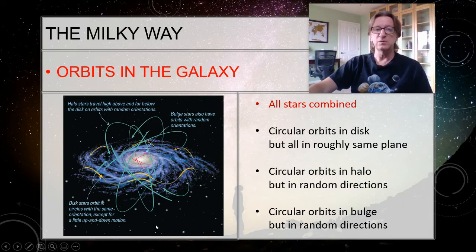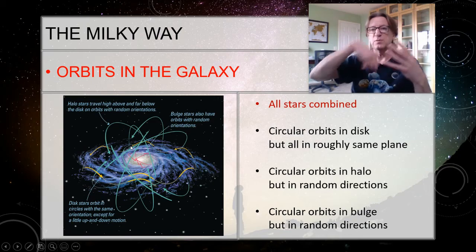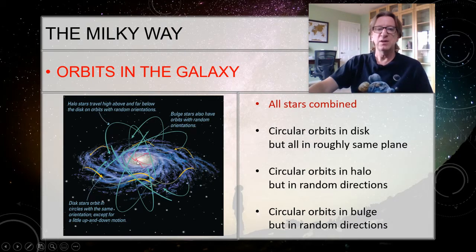The halo, those are the globular clusters that we were talking about. Those are the green arrows that you see. And they're circular orbits, but they're in random inclinations, random directions, coming through in all different directions like that. Then the third part of the galaxy is called the bulge. This is the area where we've got lots and lots of high density stars, lots of stars going around. And they are also in circular orbits in random inclination, so you can see that with the red arrows here. So in this way, we see that there are three main parts to the galaxy: there's a disk, there's a halo, and there's the bulge.